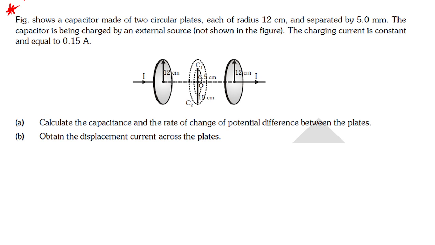Yes or no? 5 mm means the distance between them. The capacitor is being charged by an external source as shown in the figure. The charging current is constant. Charging current means a conduction current, which is Ic. Its value is 0.15 amperes, and the data is already given.